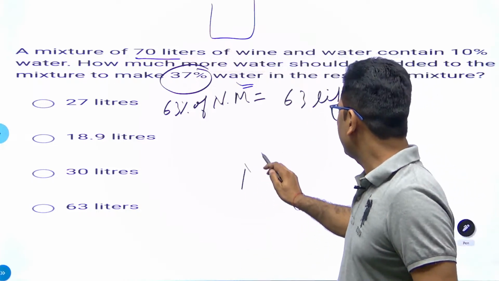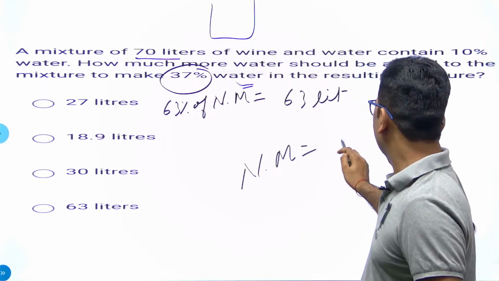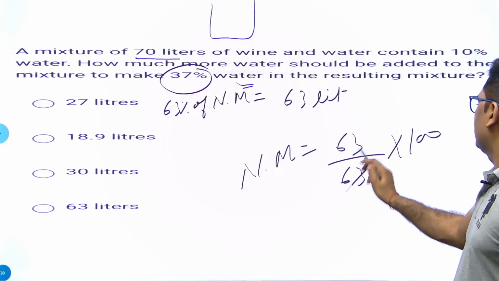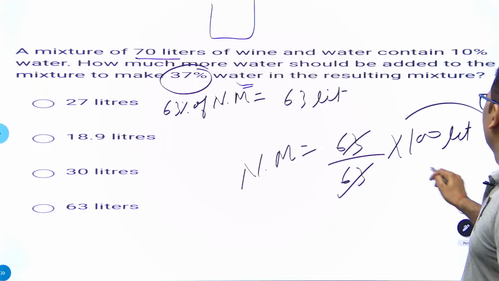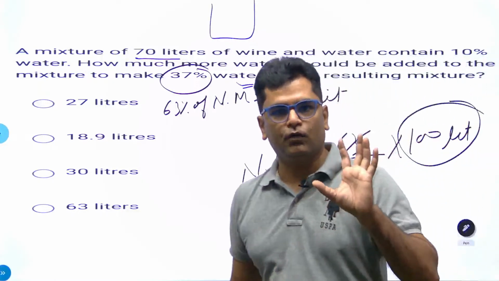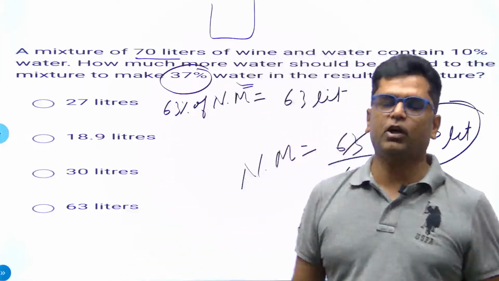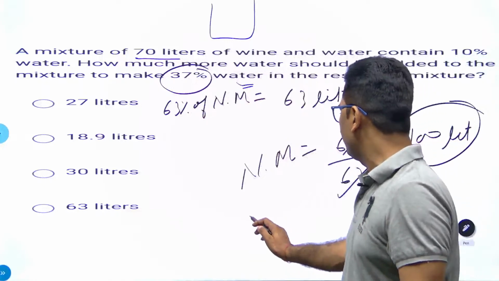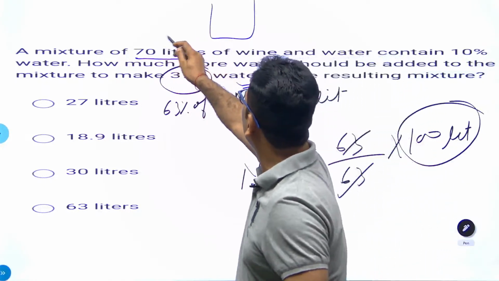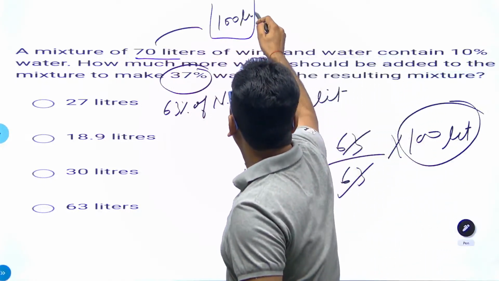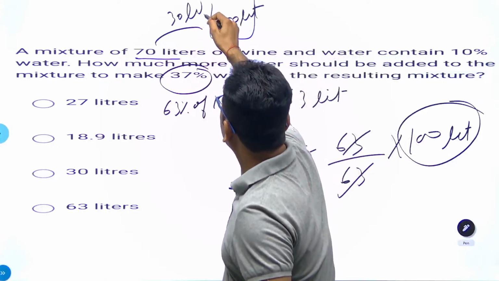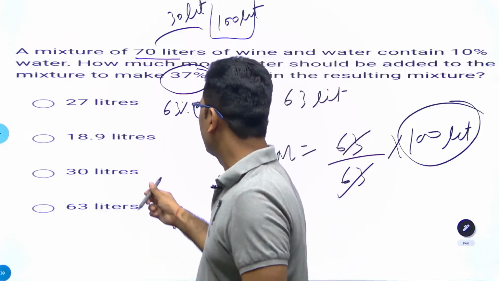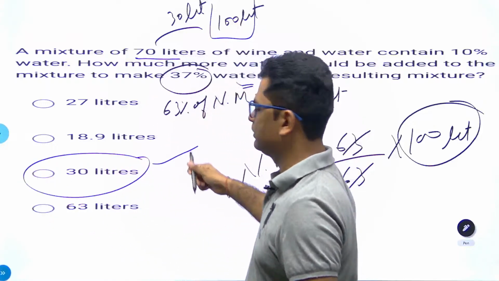The new mixture must be 63 liter upon 63% into 100. So the answer is 100 liter. The new mixture has to be 100 liter. Total mixture is now 100 liter, initially 70 liter. So how much quantity have we increased from 70 to 100 liter? We have added 30 liter to it. What have we added in the 30 liter? We have added 30 liter of water. So the answer is 30 liter.